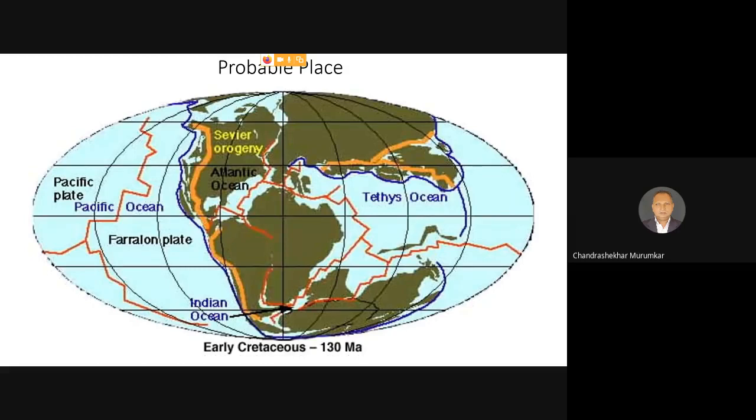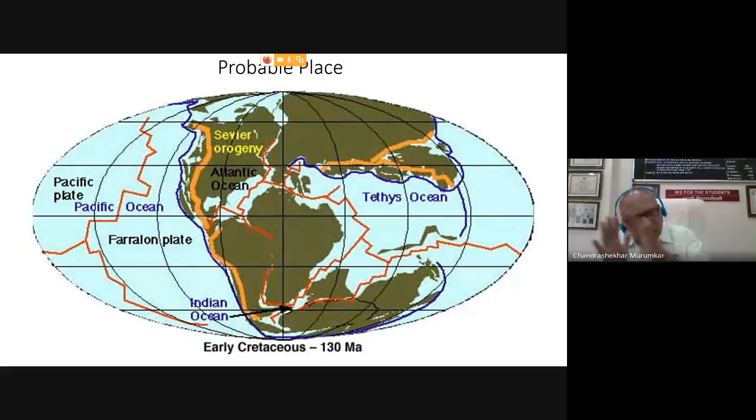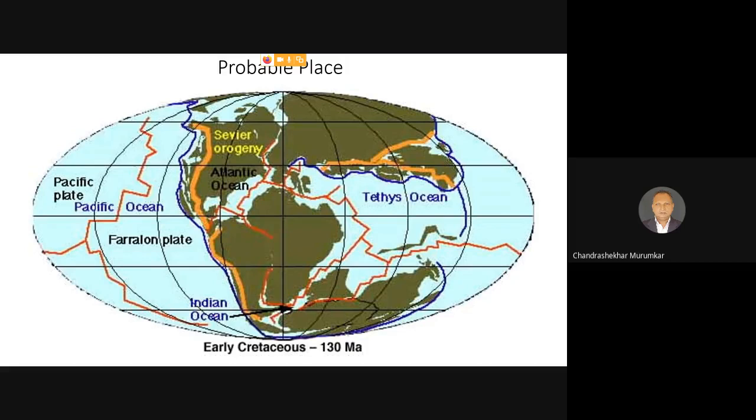On the contrary, all the landmasses, all the five continents, are present almost connected to each other. And this particular landmass, where all the five continents were present together, was called Pangaea.